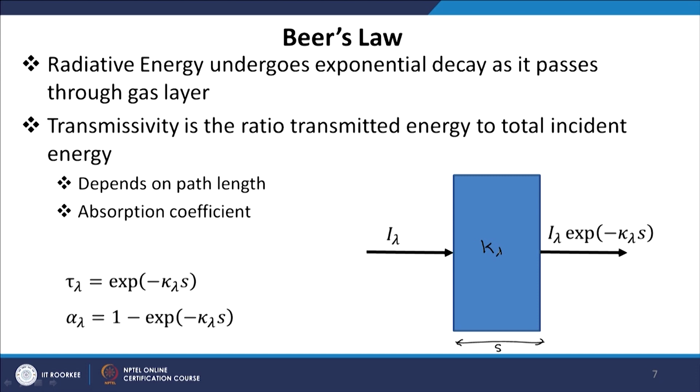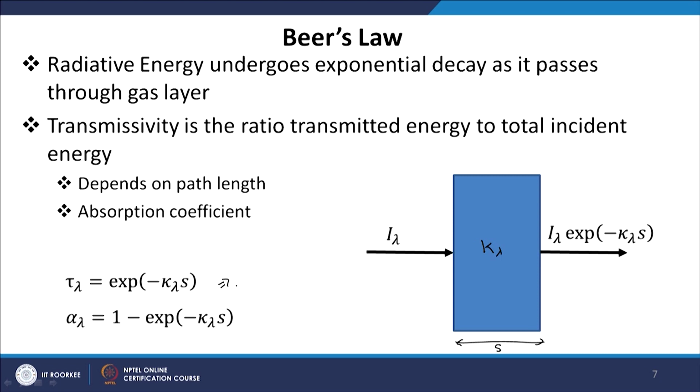So, the amount of energy absorbed within the medium depends on the path travelled and the absorption coefficient of the medium. The transmissivity is defined as exponential of minus kappa lambda s, where kappa lambda is the absorption coefficient and s is the path travelled.